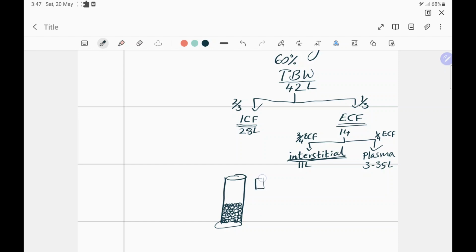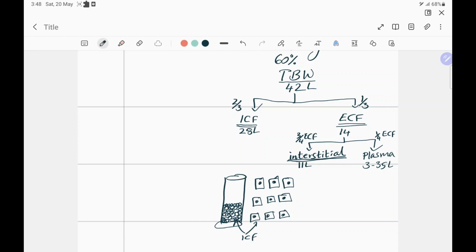And then you've got cells outside your vascular tree. These are your neurons, nephrons, hepatocytes, your cells in the retina, in your heart, myocardial cells, you name it. Any kind of cell can have water over here. Now your ICF, intracellular fluid, is water from these cells and these cells put together. This is ICF, intracellular fluid.